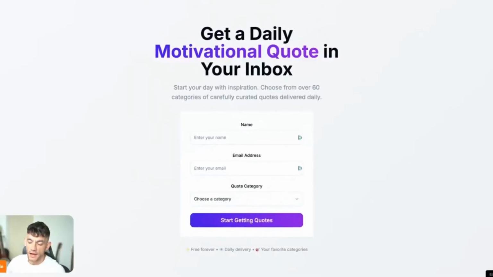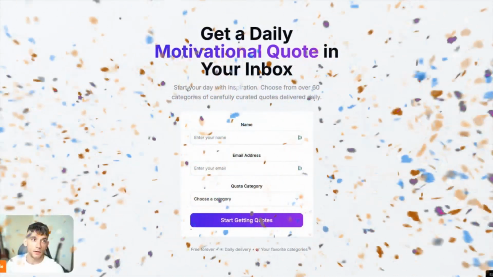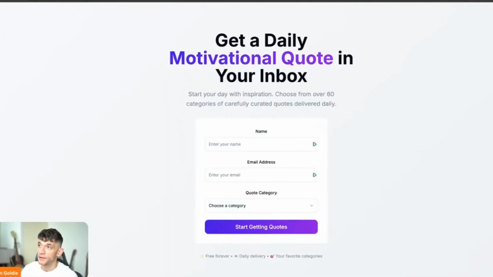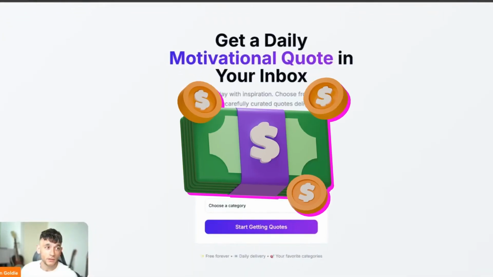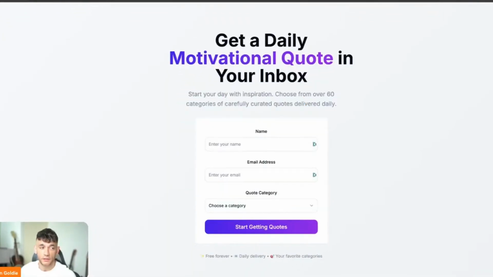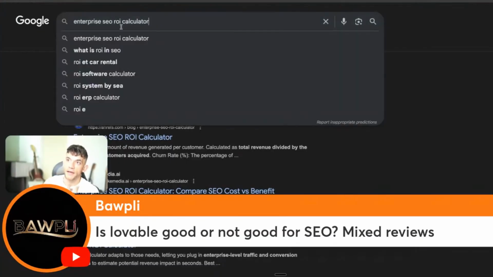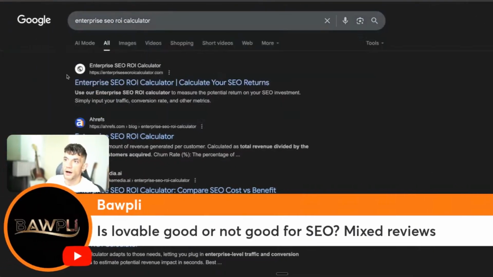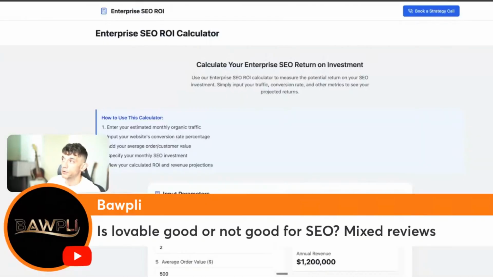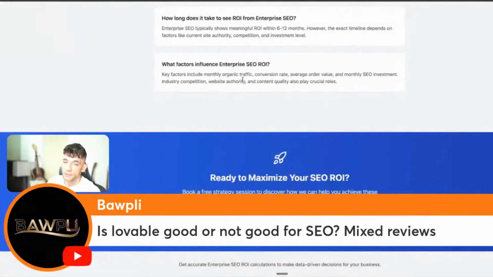Today, I'm going to show you how I rebuilt an app valued at about $8 million. I'll show you how, and I'll show you the stats in a minute. So, for example, if we type in the keyword SEO ROI calculator, which people are typing into Google here, you can see that our page built with Bolt.new, which is very similar to Lovable, is ranking #1 for